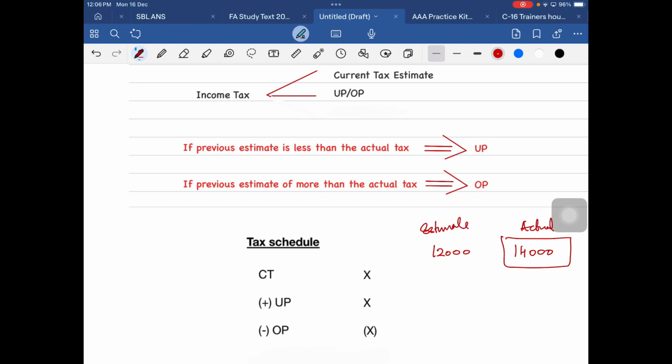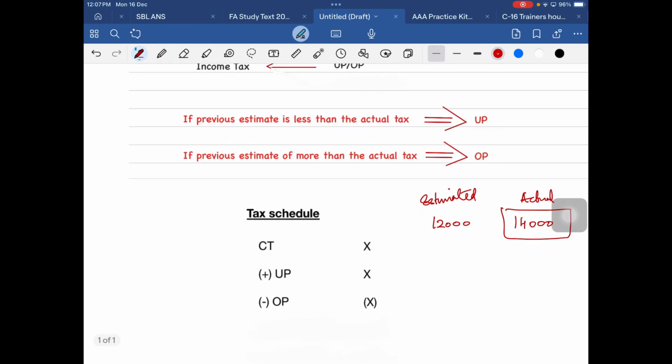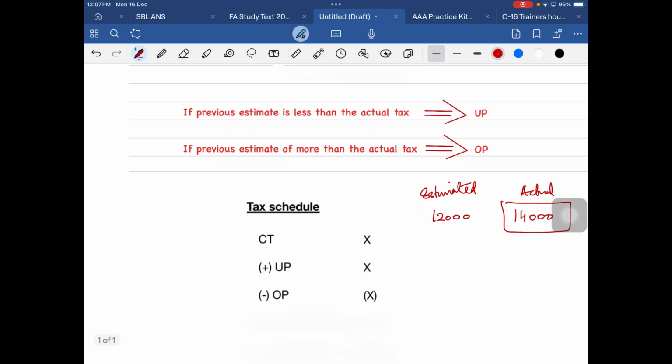Understood? So we should have been careful, right? Because we had taken it lower by 2,000, we have to increase it by 2,000. Hence, this is called an under provision. Understood? Because we have underestimated the tax.